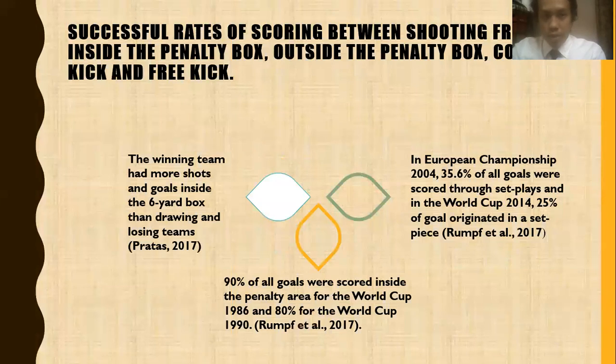So we'll go to the next slide, which is the successful rate of scoring between shooting from inside penalty box, outside penalty box, corner kick, and free kick. The first one is the winning team had more shots on goal inside the 6-yard box than drawing and losing teams. The second one is 90% of all goals were scored inside the penalty area for the World Cup 1986 and 80% for the World Cup 1990. Next is in the European Championship 2004, 55.6% of all goals were scored through set play. And in the World Cup 2014, 25% of goals originated in a set piece.